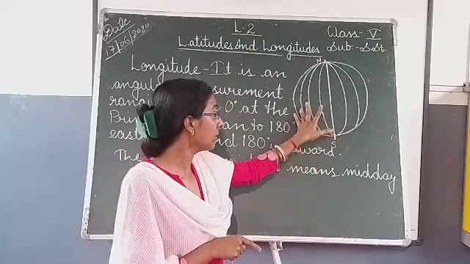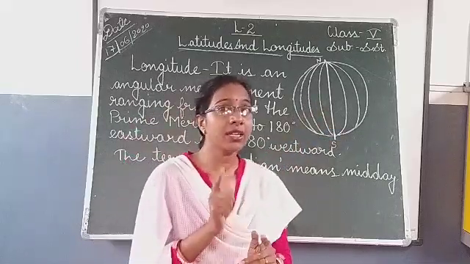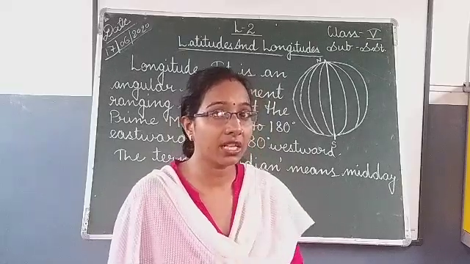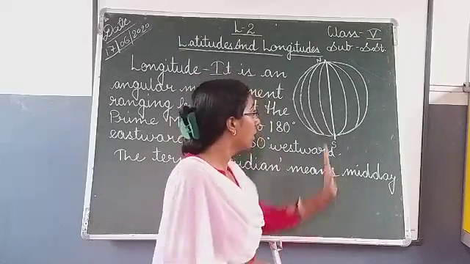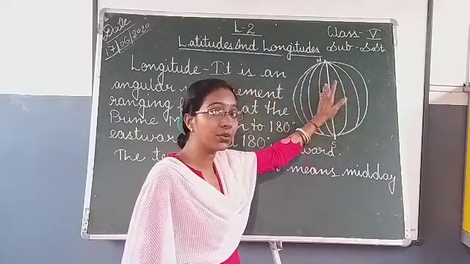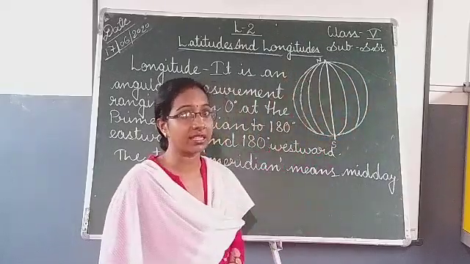There are 360 meridians, just like there are 180 latitudes. In the same way, there are 360 meridians in all: 180 meridians towards the east direction and 180 meridians towards the west direction.